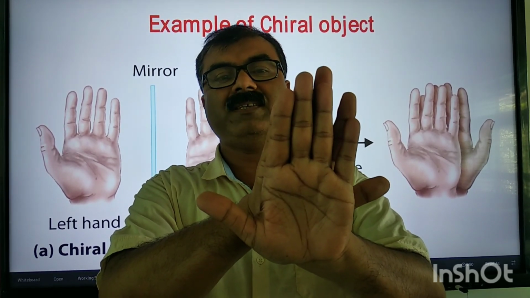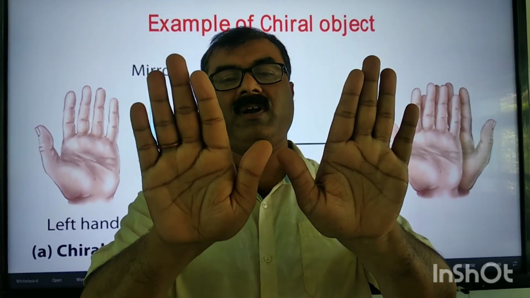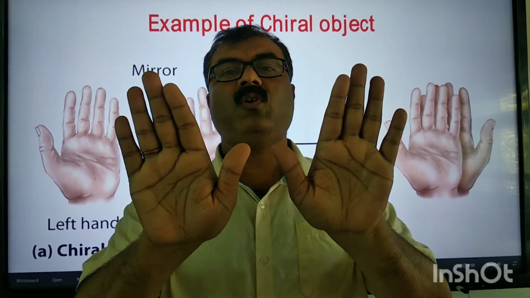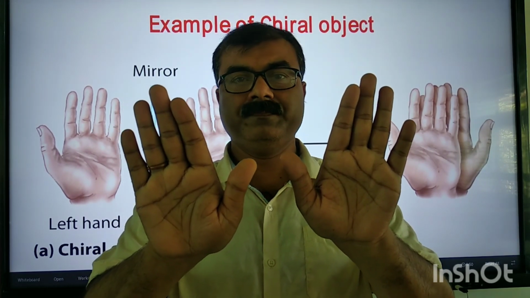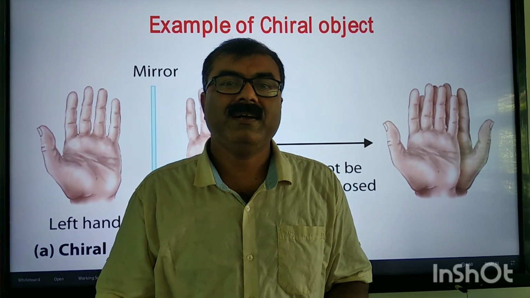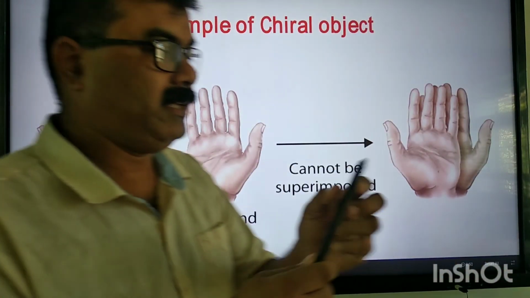I cannot place my right hand on left hand, or my left hand on right hand. It is non-superimposable. That is why our hands are chiral objects. Clear?